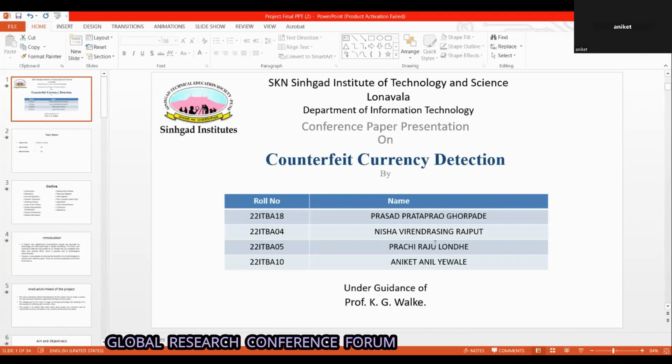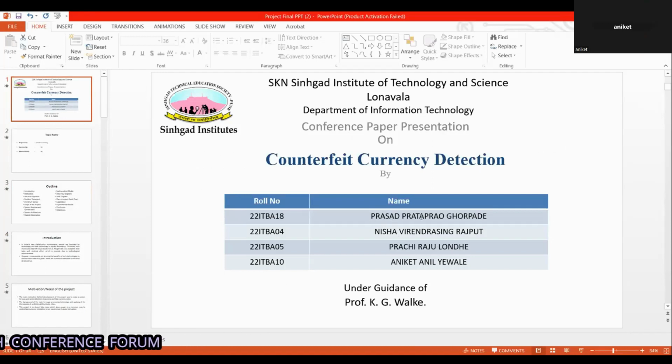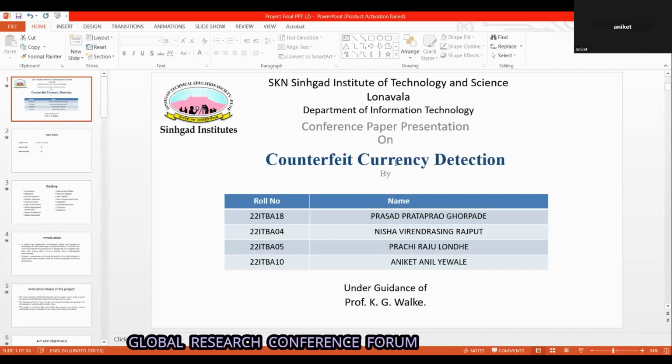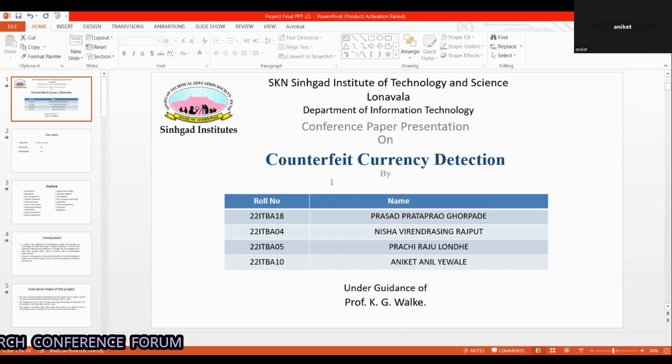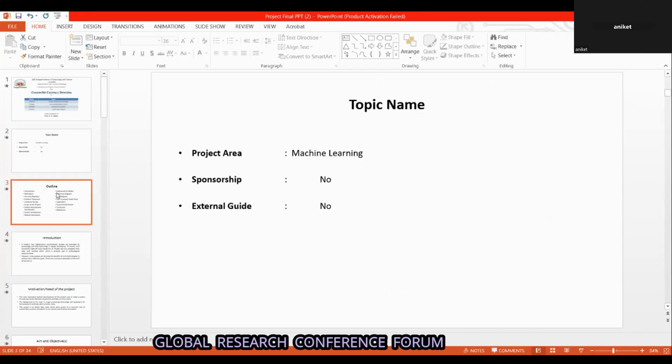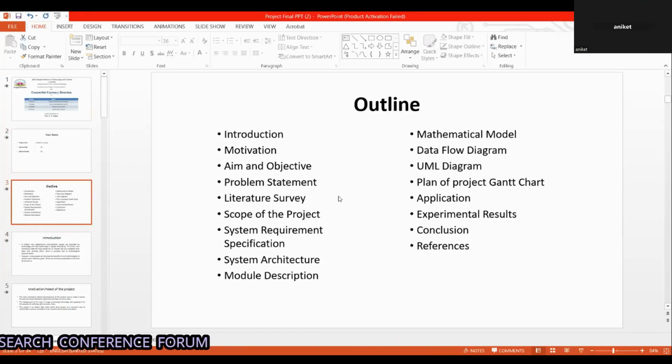My name is Aniket Yole, and my group mates are Prasad Ghorpade, Prachil Onde, and Nisha Rajput. Our project is basically on counterfeit currency detection using deep learning, and this project is done under the guidance of Professor KG YK ma'am. So these are the outlines which we will see right now. So let's start with the introduction part.